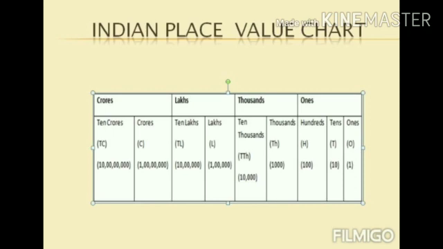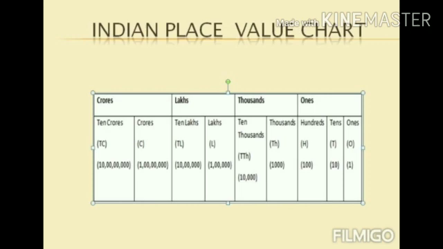Now this is our Indian place value chart. It consists of 4 periods, 9 places. In this chart we can represent any number up to 9 digits.